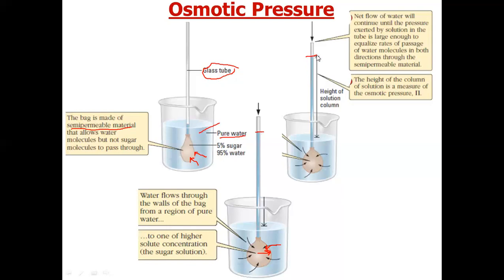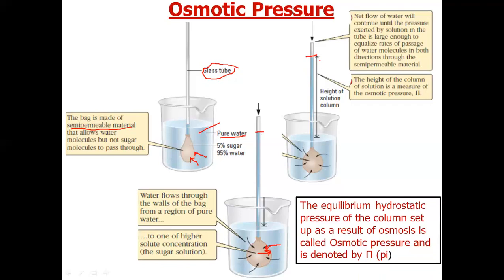This state is called the state of dynamic equilibrium, and the hydrostatic pressure of the column set up as a result of osmosis is called osmotic pressure.